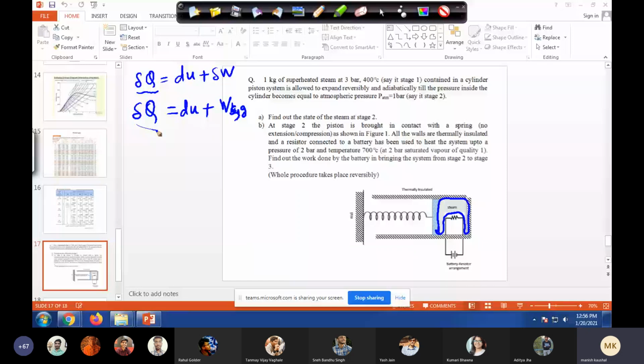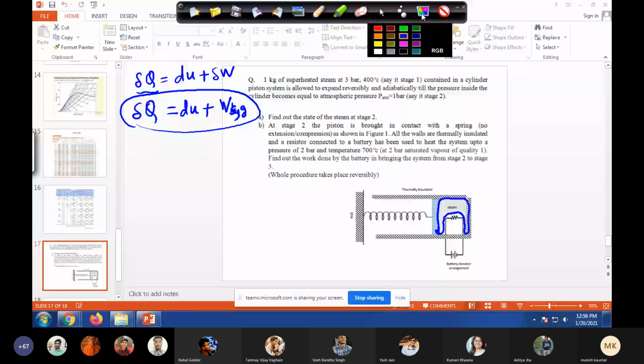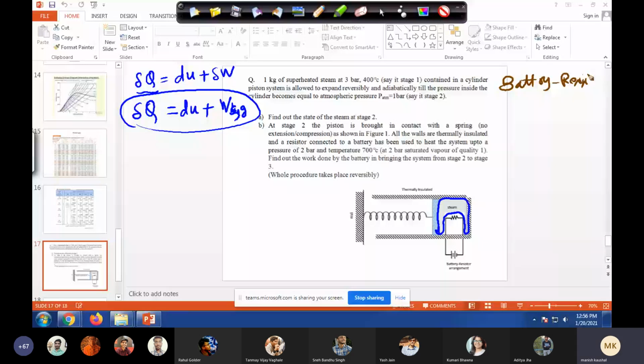Now tell me, if I take this battery resistor as another system, and write down the first law for that. Let's say this is system 1 and this is system 2.